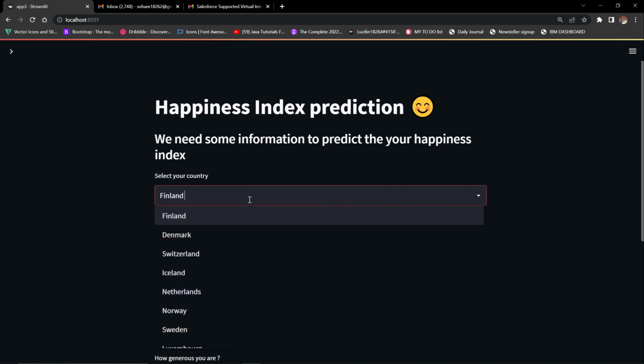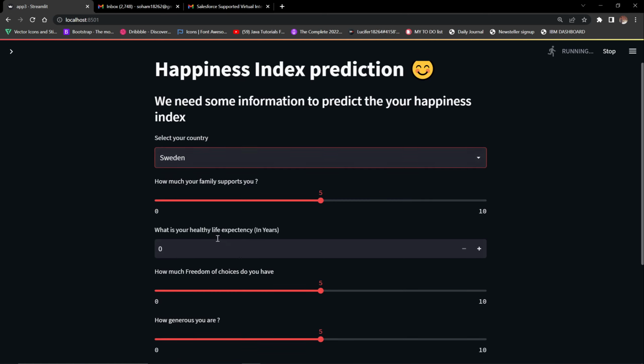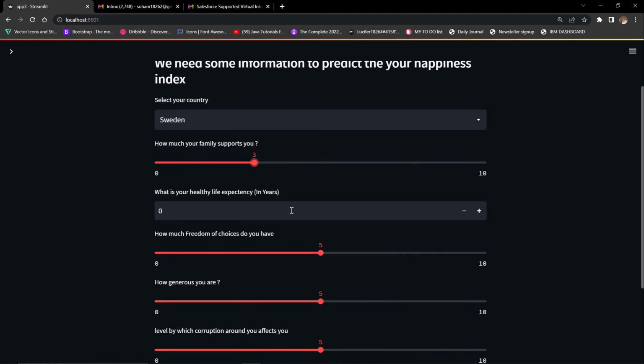So select your country. First I will choose very randomly. Okay, so we'll see Sweden, and how much your family supports you. Your happiness depends on your family support. If your family is very supportive to you, you will be happy. So that's why that field is there. So I will put three. I'm completely randomly putting the inputs.